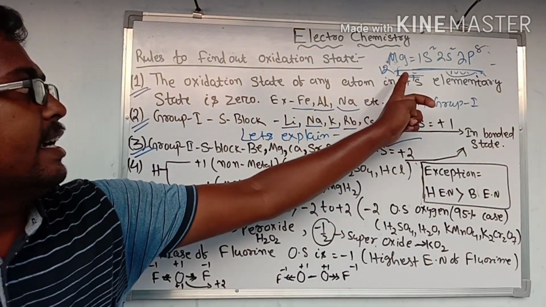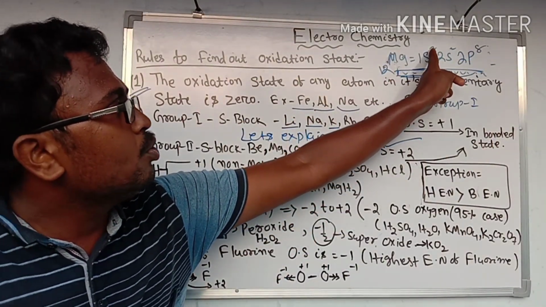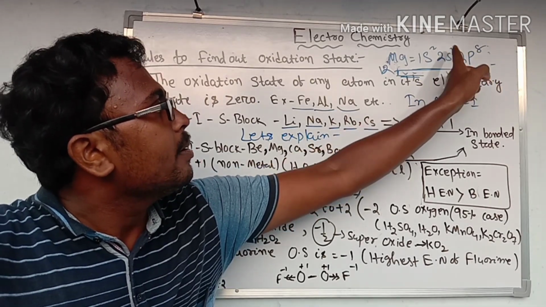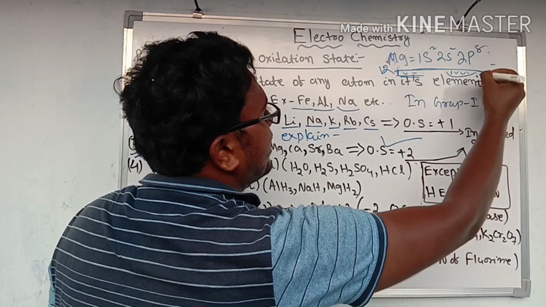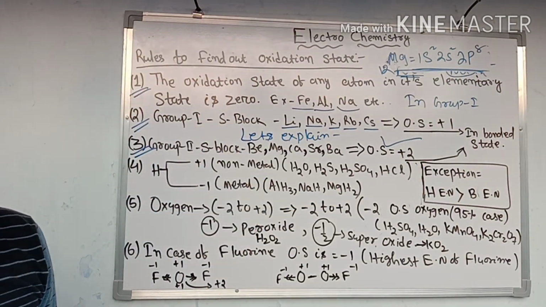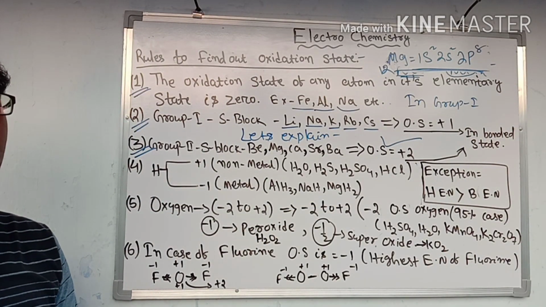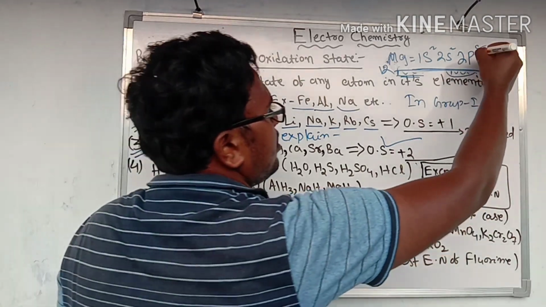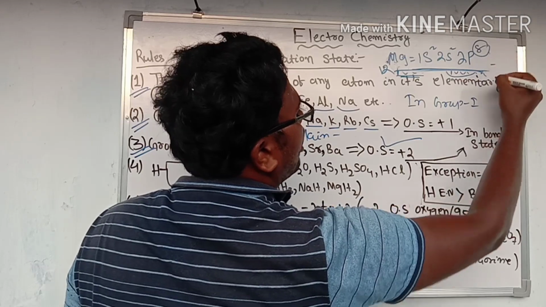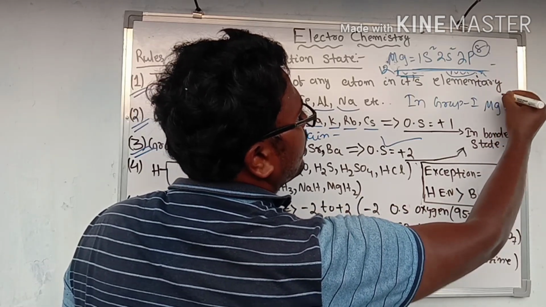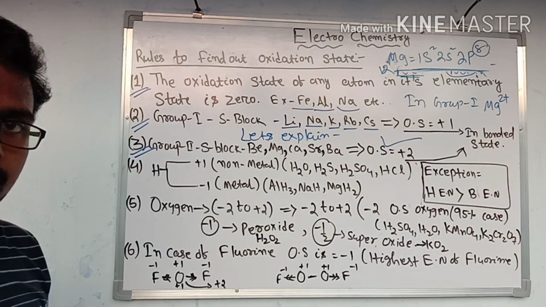In elementary state, magnesium has 2 plus 2 plus 8, 12 electrons. For getting the electronic configuration of noble gases, it must release 2 electrons. Due to releasing of 2 electrons, Mg will be converted to Mg2 plus.